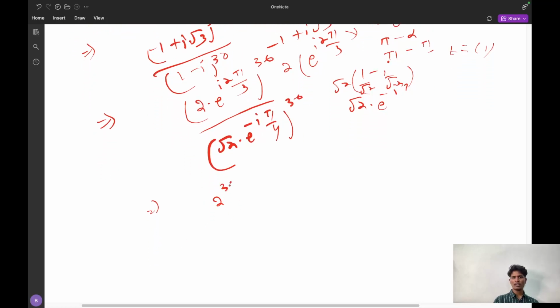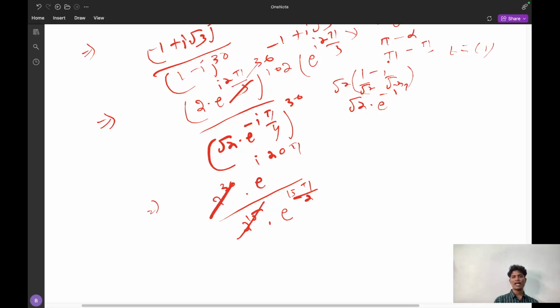The above will be 2 power 30 into e power I 2 pi by 3 power 30, here this thing will be cancelled 10 times. So here it will be 2 power 15 into e power 15 pi by 2. Yes.